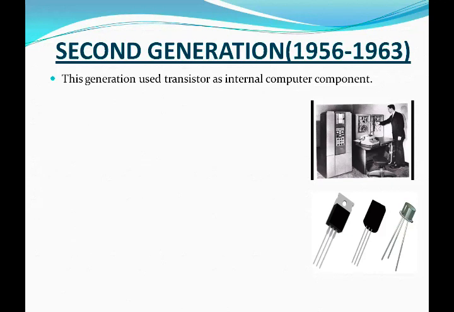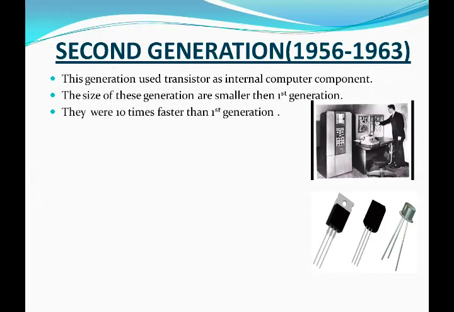The size of this generation is smaller than the first generation. They were 10 times faster than the first generation.